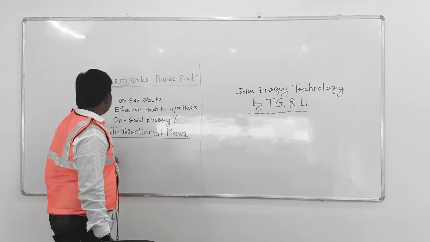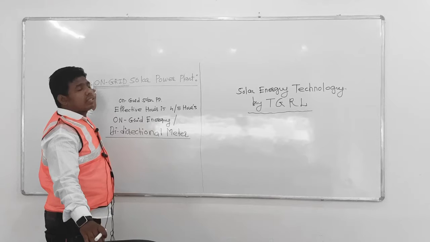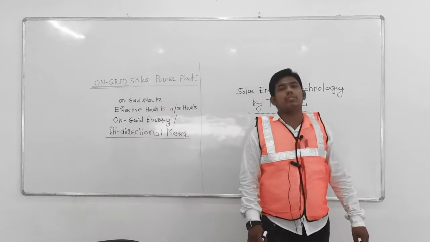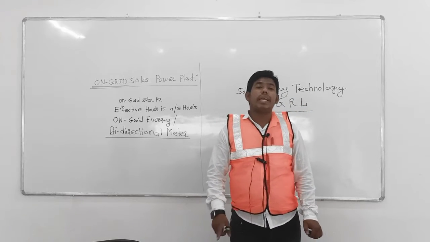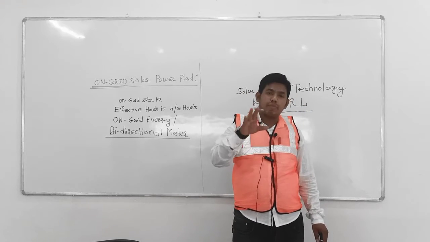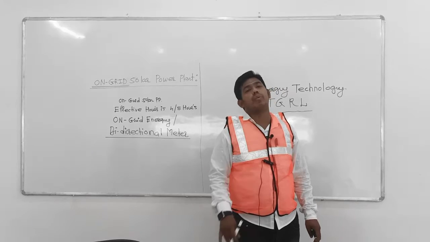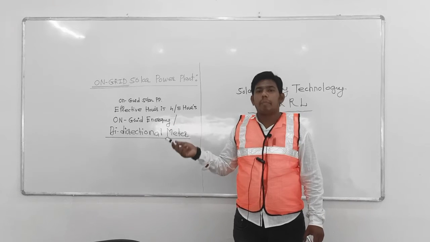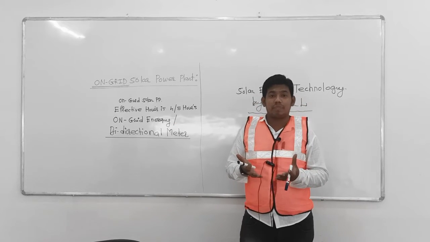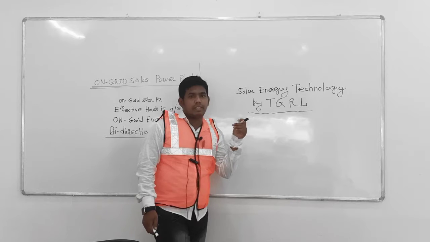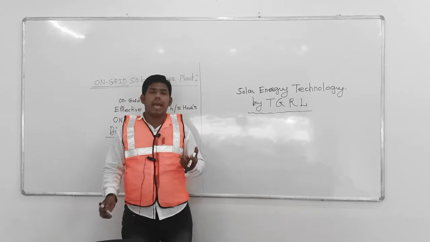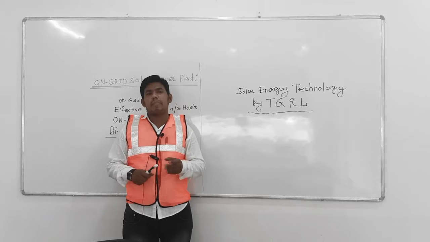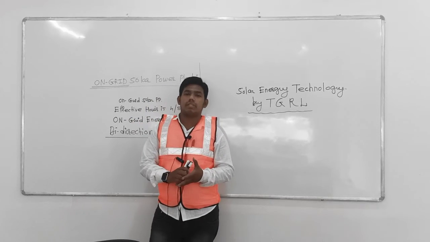If I discuss the on-grid solar power plant, the huge advantage of this plant is that we can run our load with the help of solar as well as our utility board. So definitely this is an efficient system because there is no battery system. If I consider a battery system, the average life of a battery is maximum 4 to 5 years, not more.